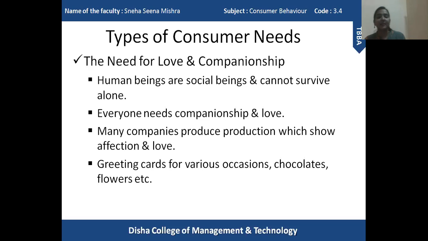So many companies provide such products and gift items. For example, you will see that there are many kinds of days celebrated, like Mother's Day, Father's Day. So in order to show our love to our parents or friends, we purchase cards, and certain things will be mentioned on the card to show our love and affection. So these are the things that companies manufacture, so that we can show our emotions to the people whom we love, whom we want to be part of our life.